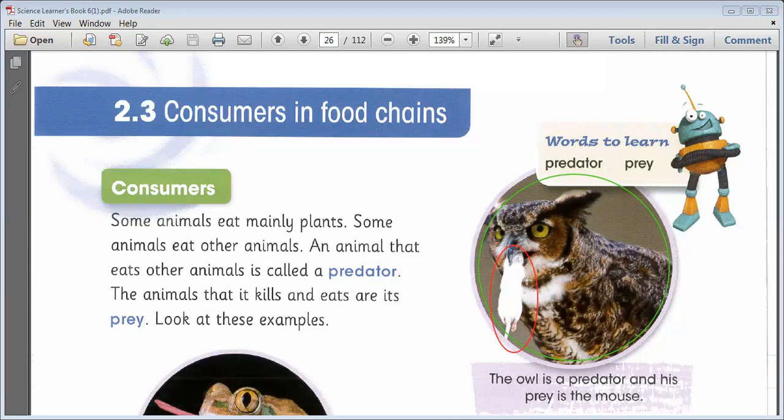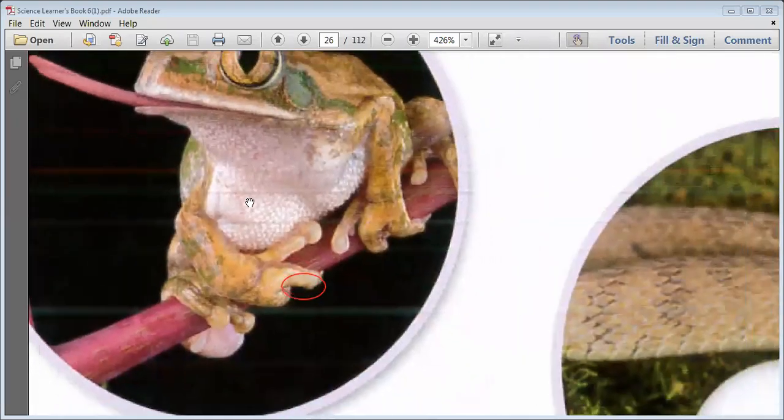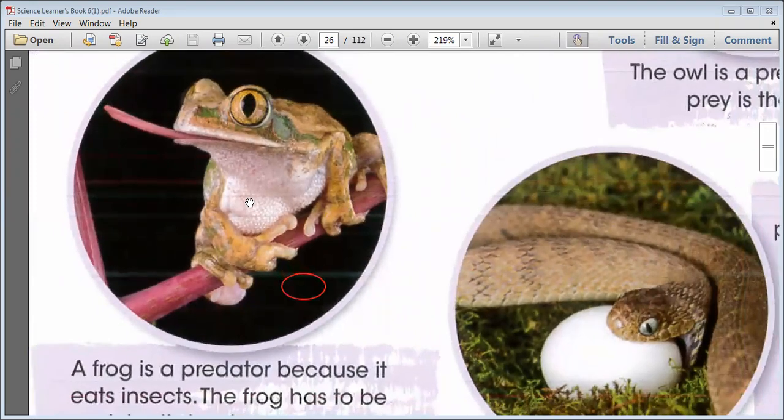Owl is a predator. And one more example, boys, you can see on the screen, which I'm going to share with you. Here you can see, this is a frog. So boys, the frog is a predator. Why is the frog a predator?